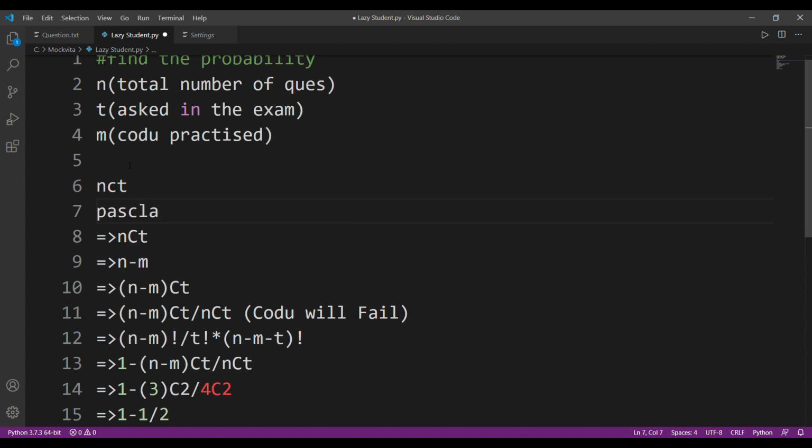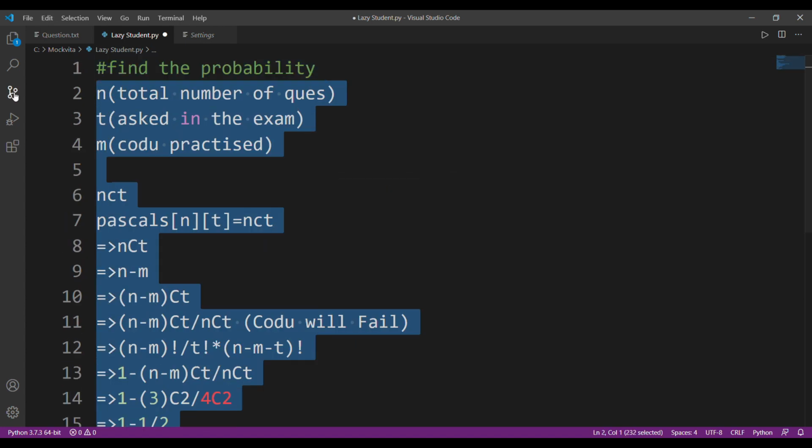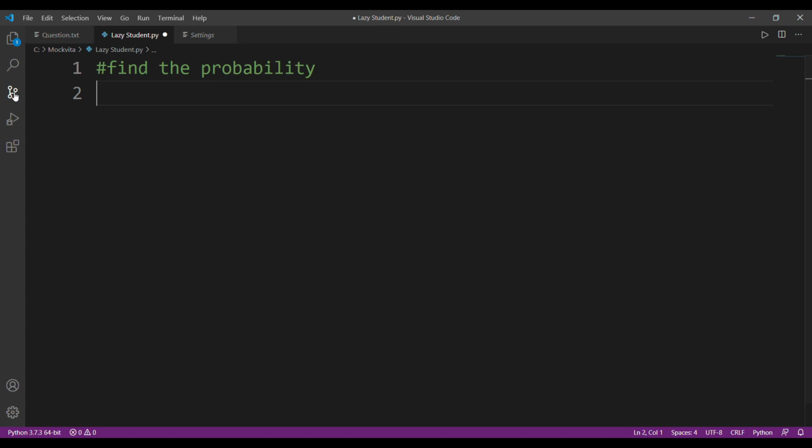So if you want to find out NCT, you can simply look it up in the nth row and tth column, and this will give you NCT. Okay, so firstly I'll just calculate a Pascal's triangle. I'm not going to go into depth because that will take up a lot of time in the video. But if you want me to make a separate tutorial on Pascal's triangle, please mention that in the comment section. Okay, now let's move on.